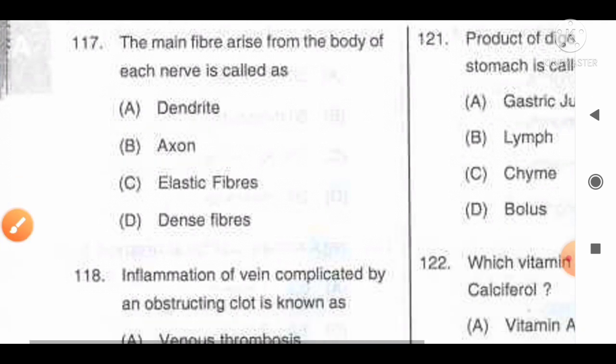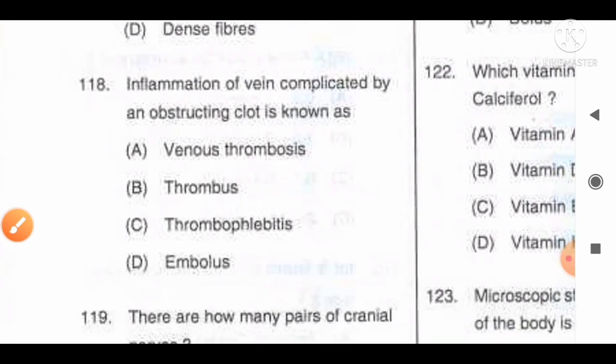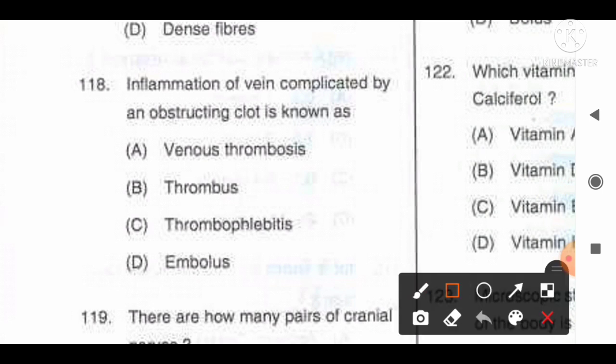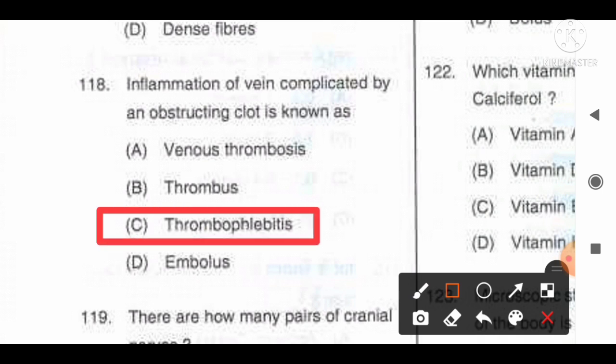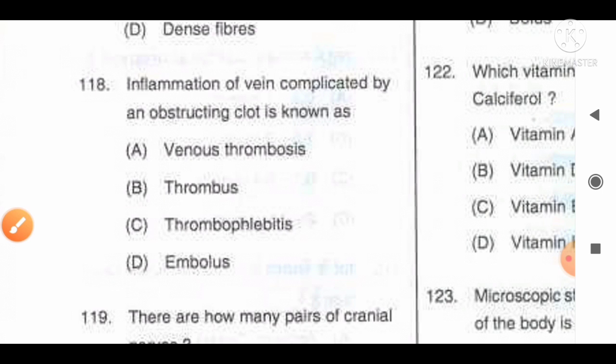Move to the next question, number 118. Inflammation of a vein complicated by an obstructing clot is known as: option A, venous thrombosis; B, thrombus; C, thrombophlebitis; D, embolus. And the fact available regarding this question: thrombophlebitis is due to one or more blood clots in a vein that causes inflammation. So as per the information we can say option C, thrombophlebitis, is the correct answer for this question, that causes the inflammation of a vein complicated by an obstructing clot. So option C is the correct answer for this question.